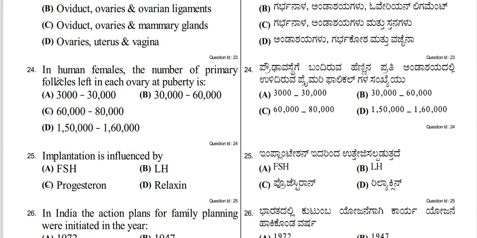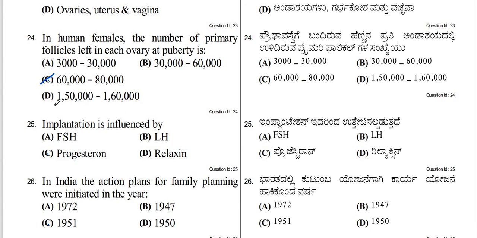24. In human females, the number of primary follicles left in each ovary at puberty is. So the number of primary follicles that are left in each ovary at puberty is 60,000 to 80,000. Option C, 60 to 80,000, is the correct answer.